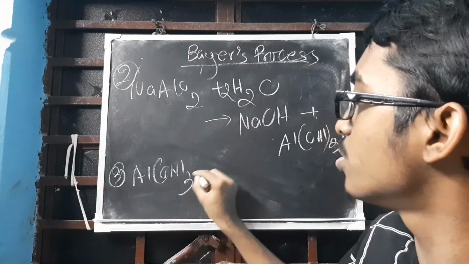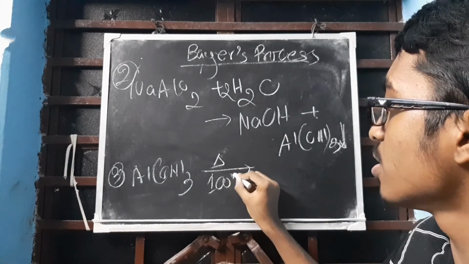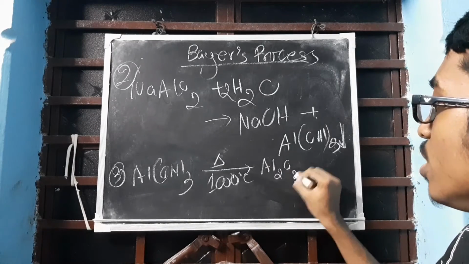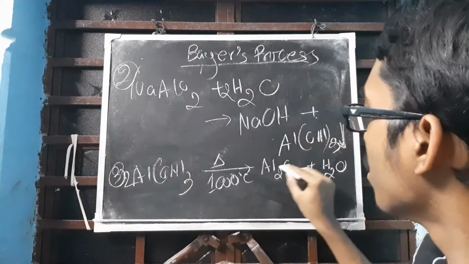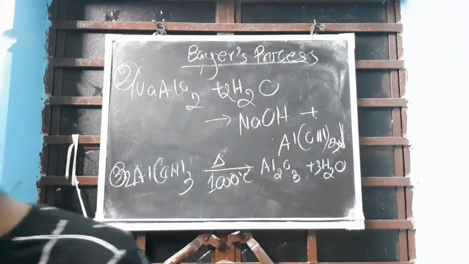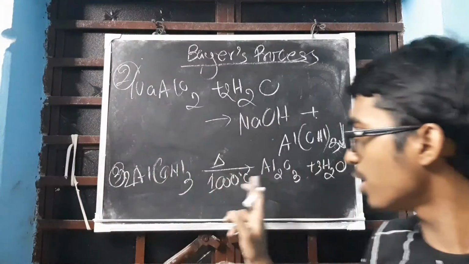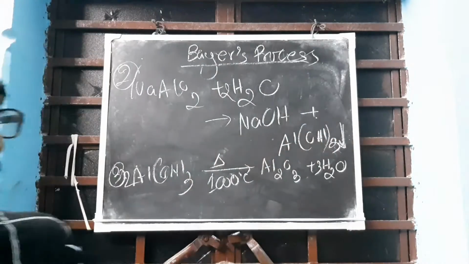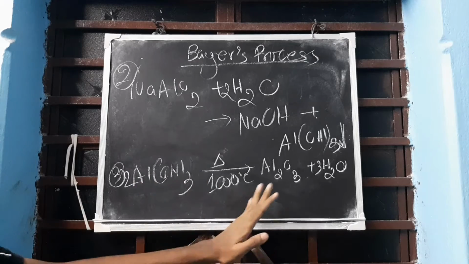Al(OH)3 is heated at 1000 degrees Celsius to get Al2O3 plus H2O, 2 3 0. Clear? Understood? 230 is not a number, okay? 230 is a balancing trick. 2 here, 1 here, 3. 1 is not written, 3 here. Done? So last step we have seen that aluminium hydroxide is heated at 1000 degrees Celsius to give